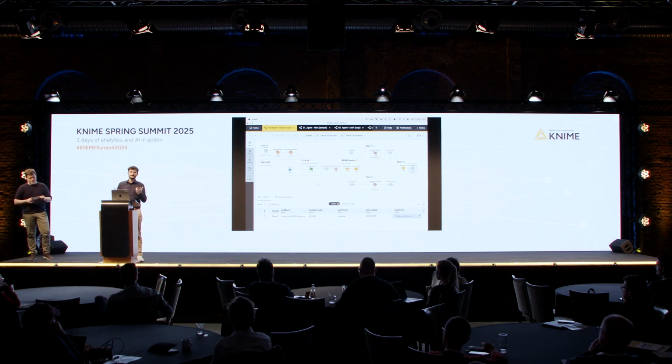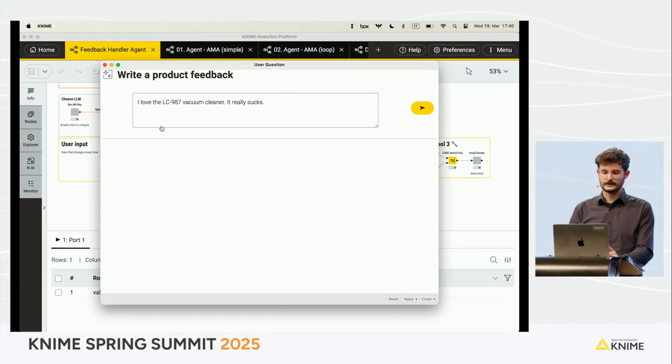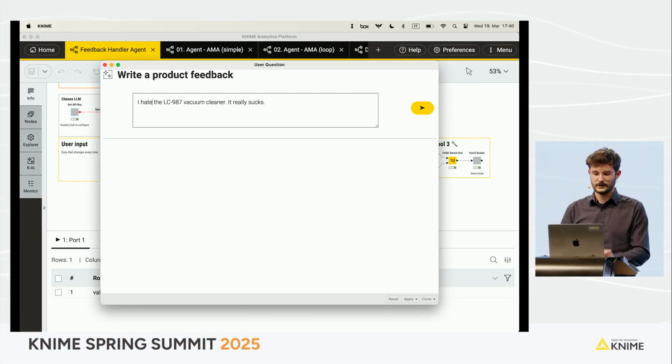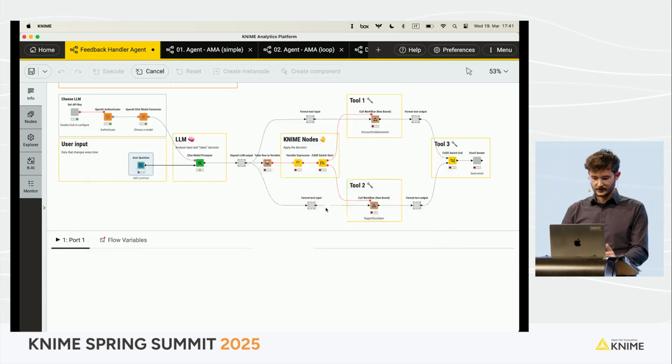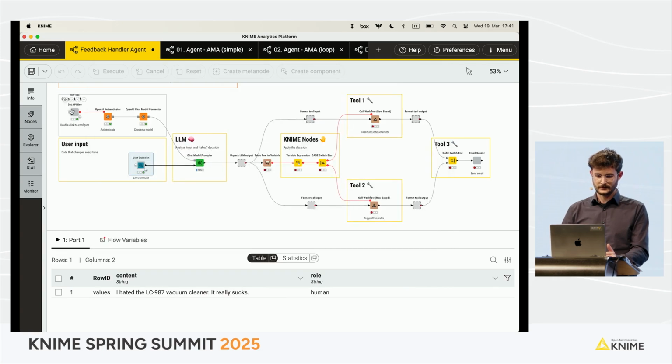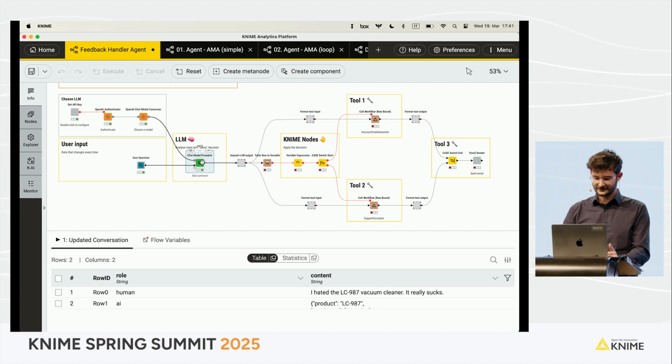That's why I said it's a minimal agent. But the downside of this approach, I didn't show it, but of course, if I change something here and I say that I hated the vacuum cleaner, the rest can stay the same. Then I close it. Then, of course, this is going to be classified as hopefully negative.